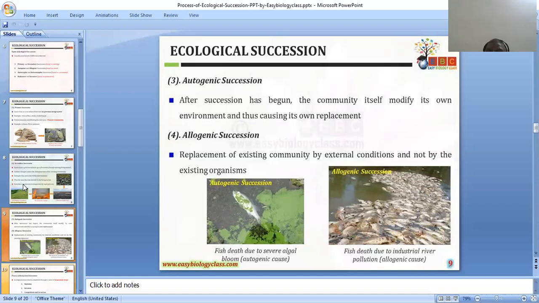Allogenic succession, you can see in this picture, the fish death due to industrial river pollution, means replacement of the existing community by the external condition, not by the existing organisms there. The external condition is the polluted water which is accumulating in that aquatic ecosystem, and the death of the fish and changes in that ecosystem will be forming.